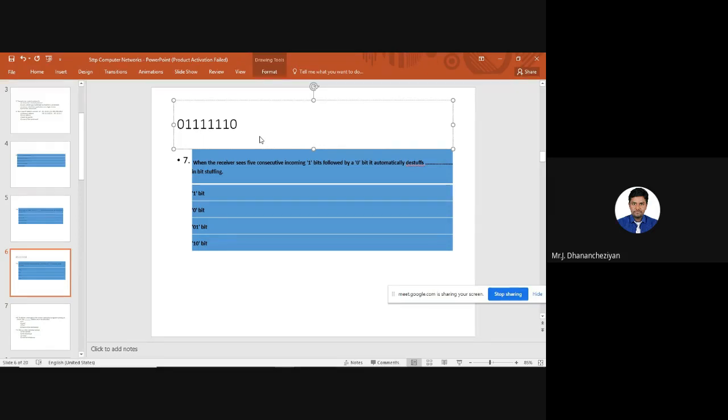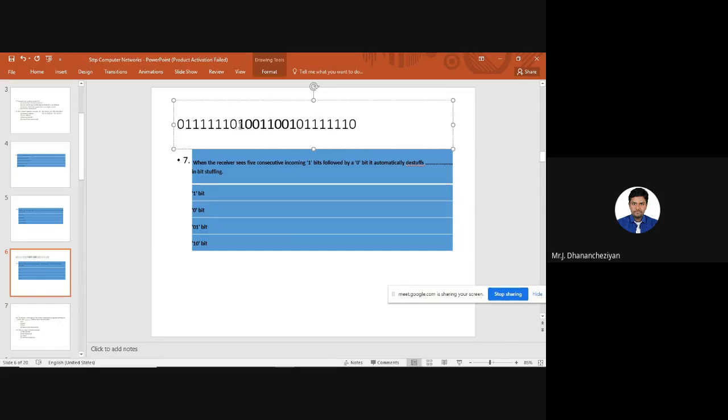Let us assume I have some data. So 0, 0, 1, 1, 0, 0, 1. This 8-bit is my data. I'm just highlighting this. This 8-bit is my data. And again, 0, 1, 1, 1, 1, 1, 1, 0. So now this is a frame. This is a bit-stuffed frame.